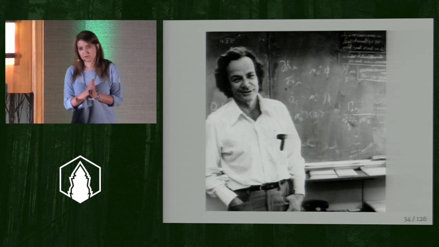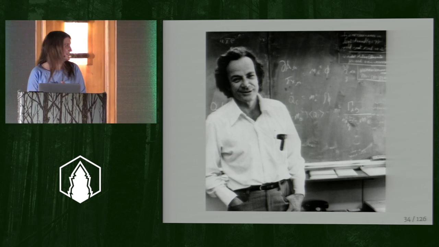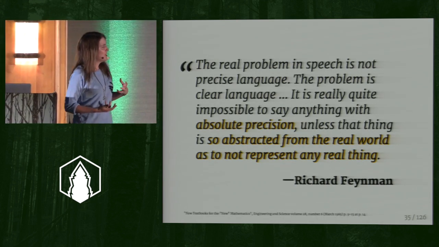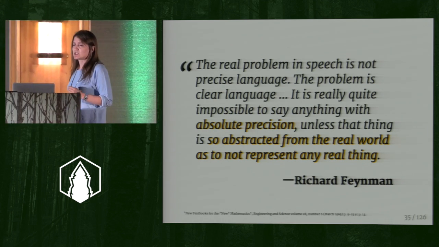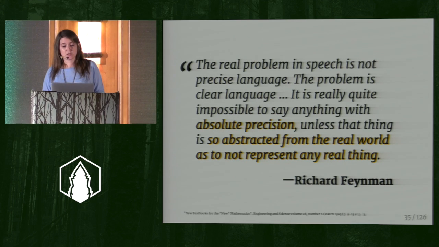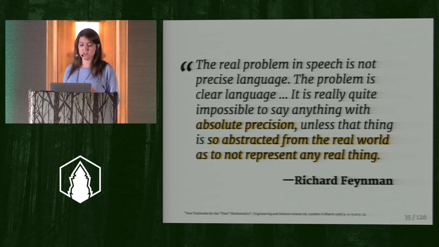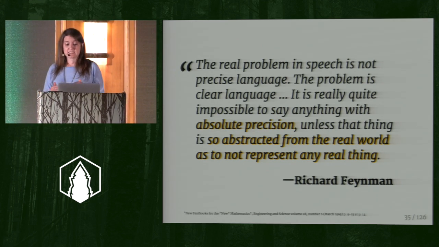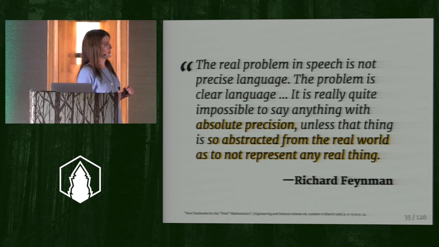All right, and so my secret physicist boyfriend, Richard Feynman, he says something kind of similar and interesting about this, where he says, the real problem in speech is not precise language. The problem is clear language. It is really quite impossible to say anything with absolute precision unless that thing is so abstracted from the real world as not to represent any real thing.